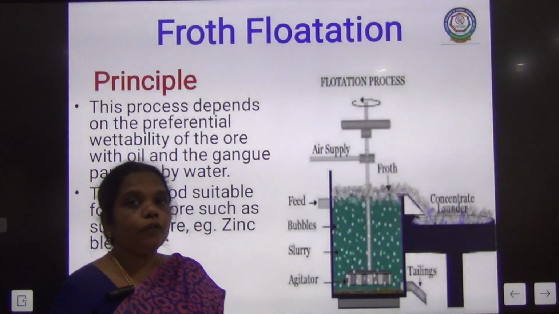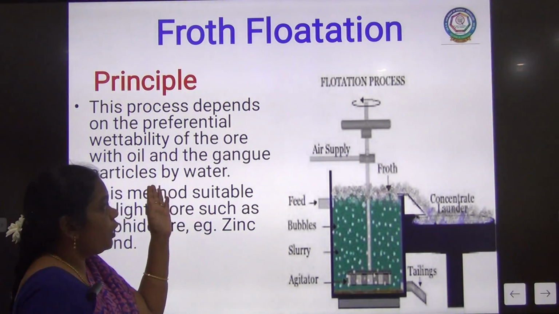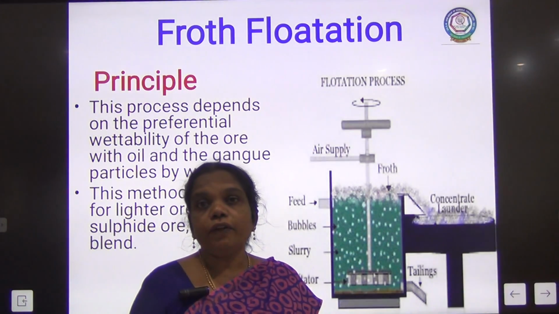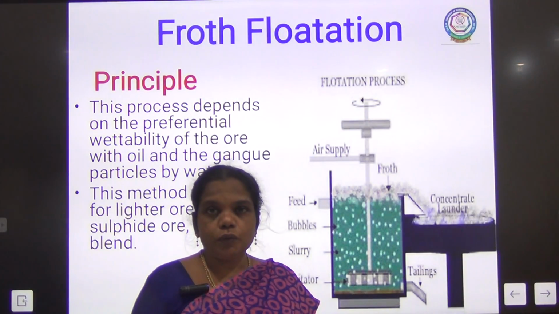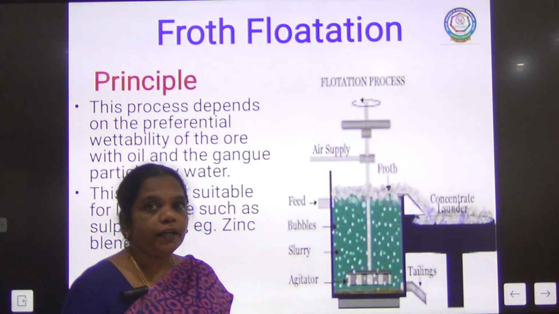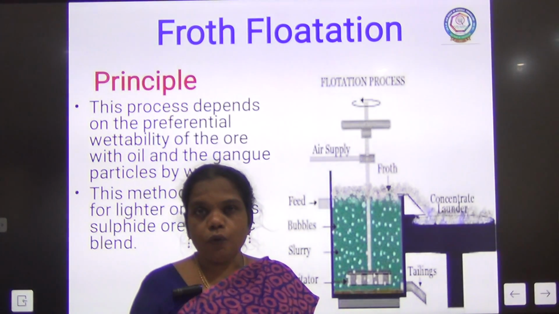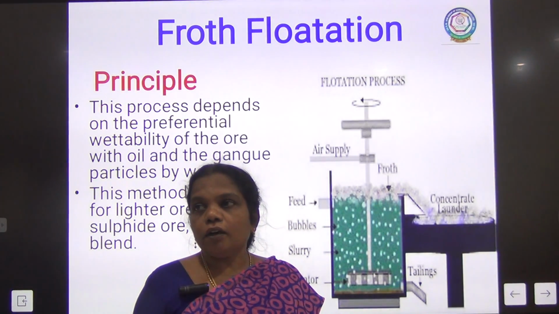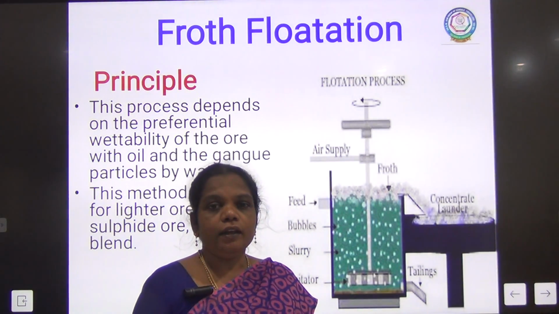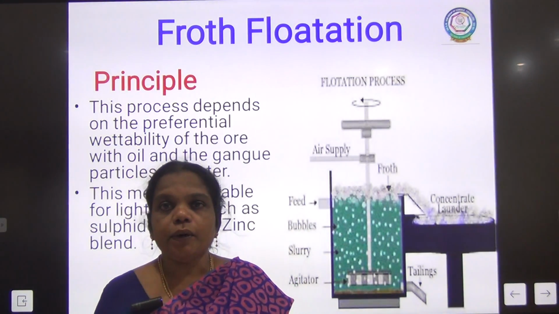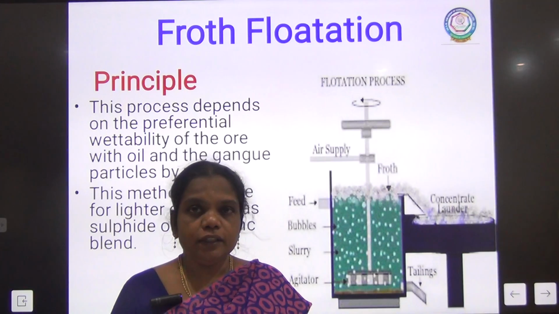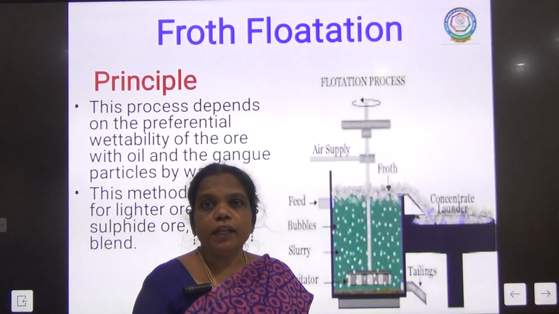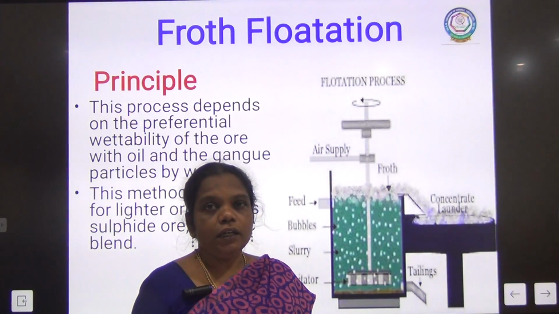we move on to the fourth process, flotation. This method is suitable for the lightest ore. The sulfide ores are considered the lightest ore. In this method, the principle is based on wetting the ore with oil. If you wet the ore particle with oil, the ore particles stick to the oil, and the gangue particles are wetted by water. So in this case we can separate them. The ore particles stick to the oil and the gangue particles are wetted by water.